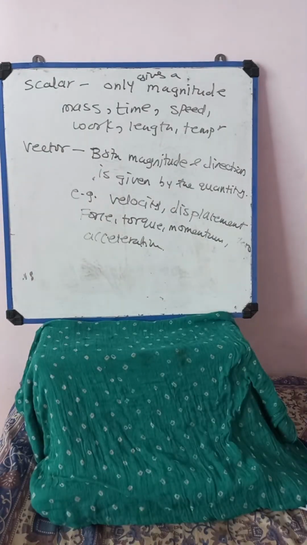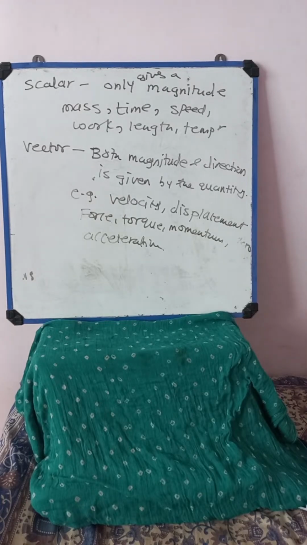So these are the scalar and vector quantities. In scalar, only magnitude is given, for example mass, time, speed, work, length, and temperature come under scalar quantities. In vector, both magnitude and direction are given. I can say that I am traveling from Mumbai to Pune, and we are calculating the Mumbai to Pune distance. So vector quantities are represented by both magnitude and direction.